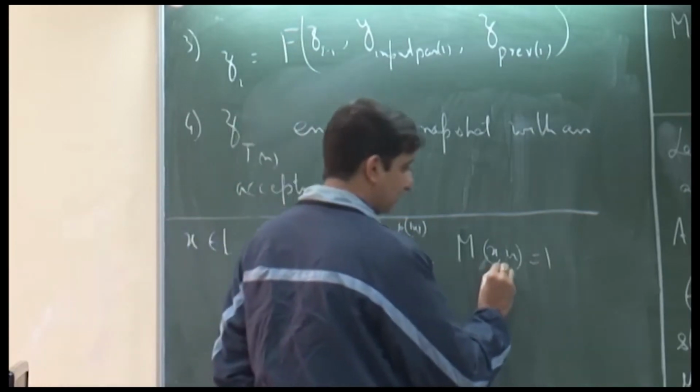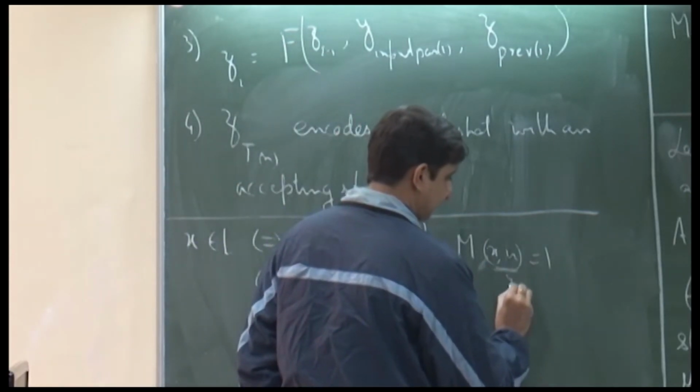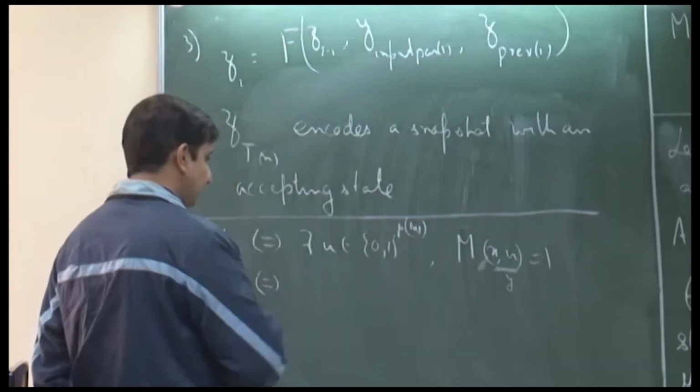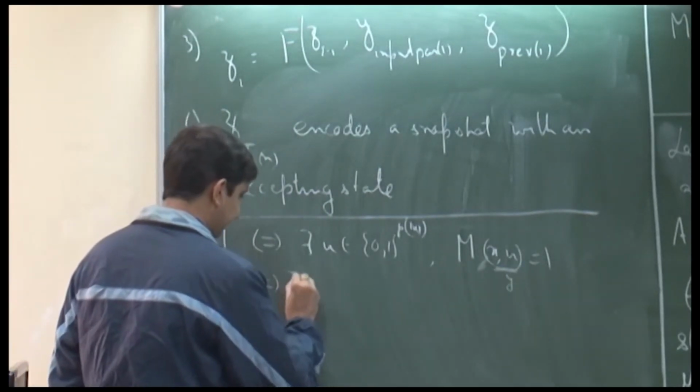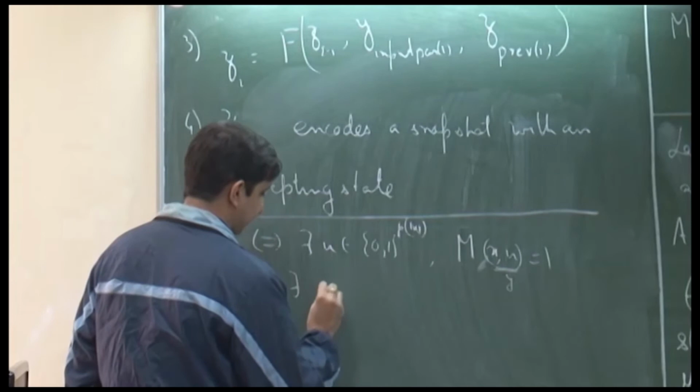So, again think of x comma u as the string y. So, this is true if and only if there exists some sequence of snapshots